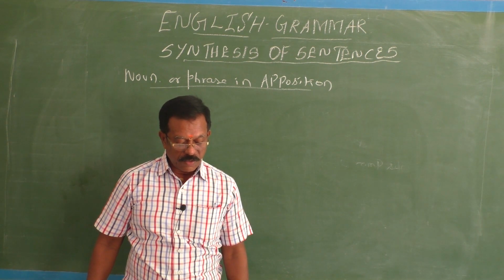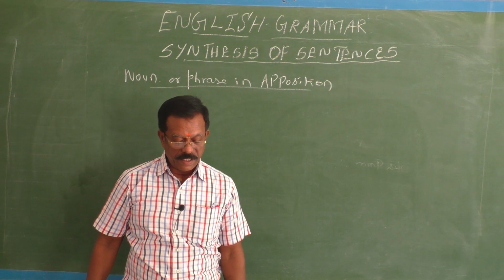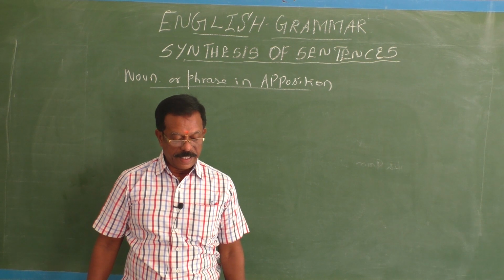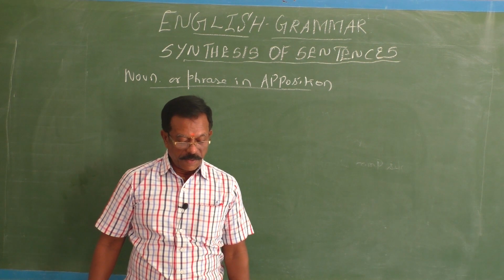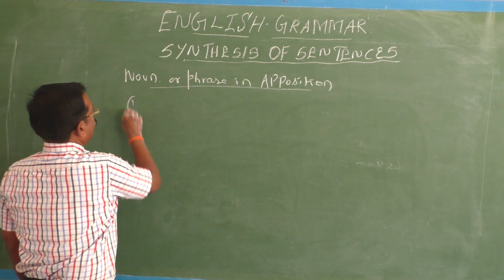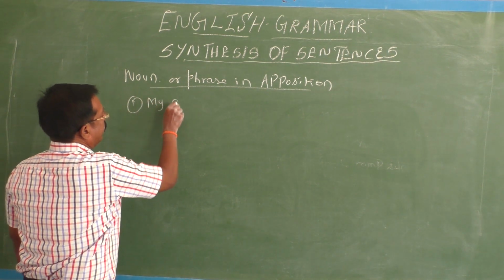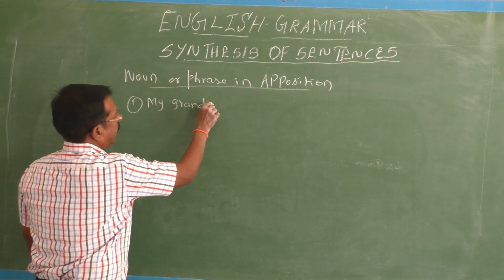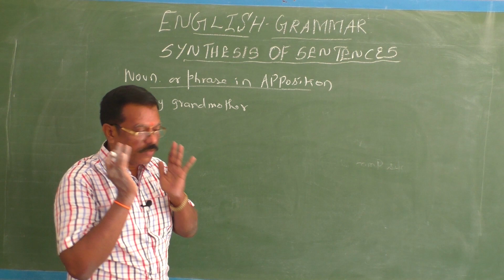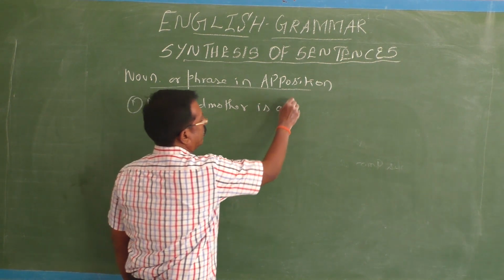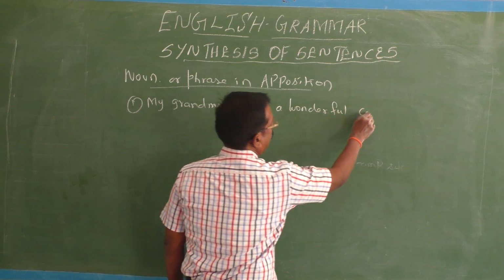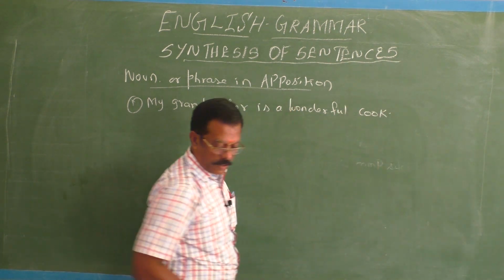My grandmother is a wonderful cook. She can make exotic dishes out of simple ingredients. See, my grandmother. How can you change? See the first one. My grandmother is a wonderful cook. Full stop.